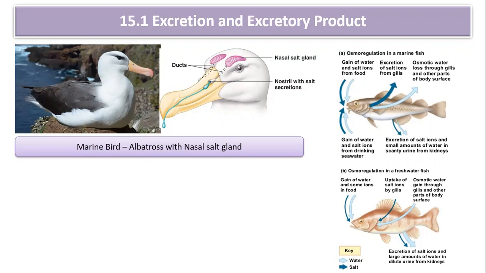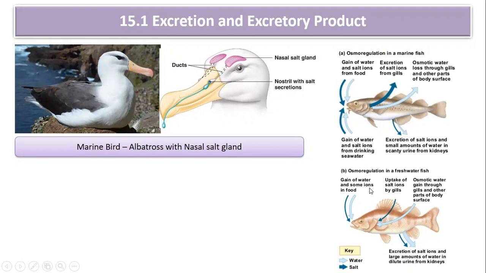And the formation of urine is very less. Excretion of the salt ion and a small amount of water can be there in the scanty urine from the kidney. As well as you can see over here, excretion of salt ion from the gills, and osmotic water lost through the gills and other parts of the body surface, and they can regulate the water and salt concentration inside the body.